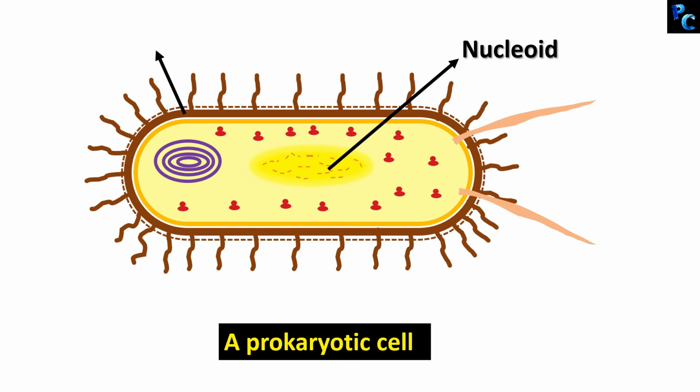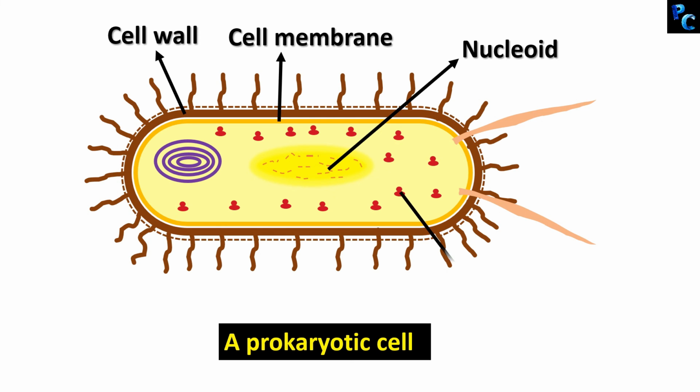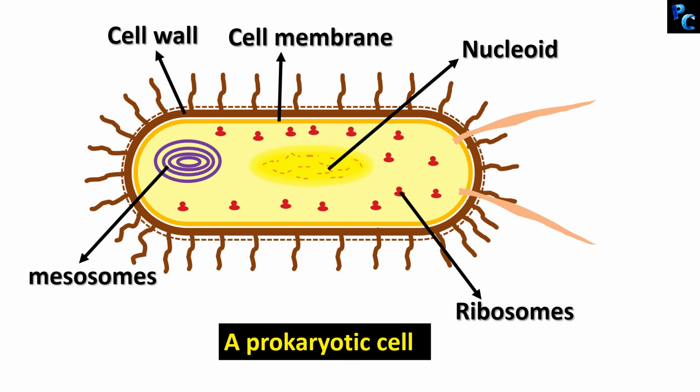Apart from nucleoid, you can see a cell wall in a prokaryotic cell. Inside you can see the cell membrane. There are ribosomes. There are mesosomes which are required for respiration. There are fimbriae or cilia which are required for movement, and flagella can also be present. So this is a typical structure of a prokaryotic cell.